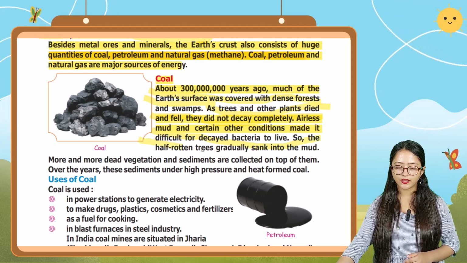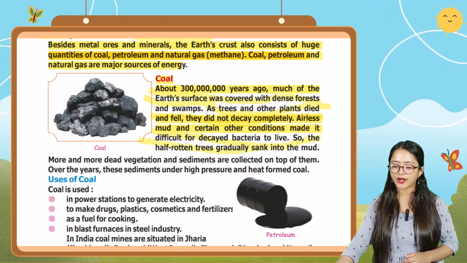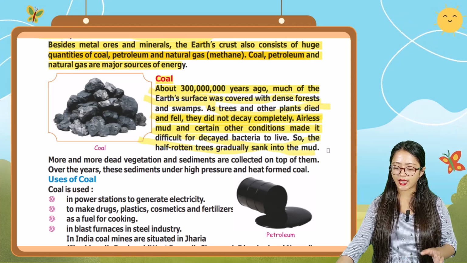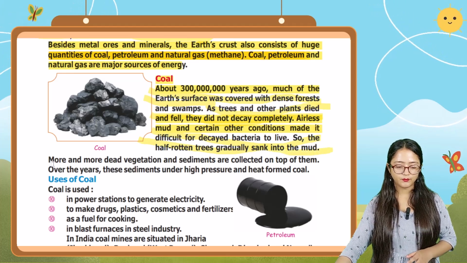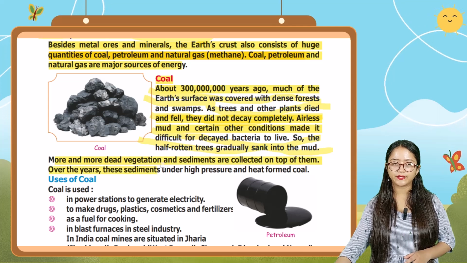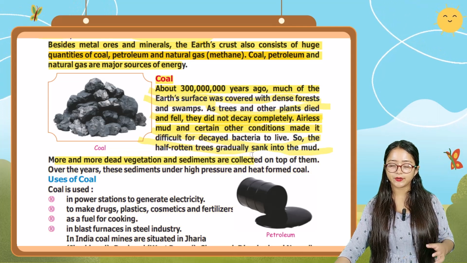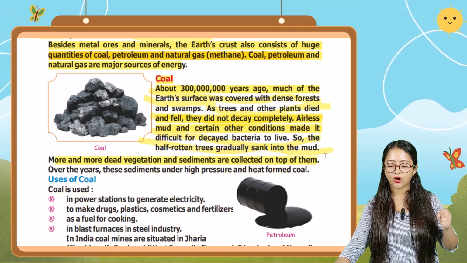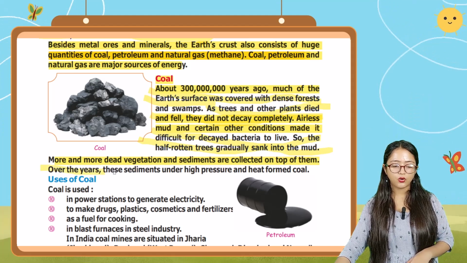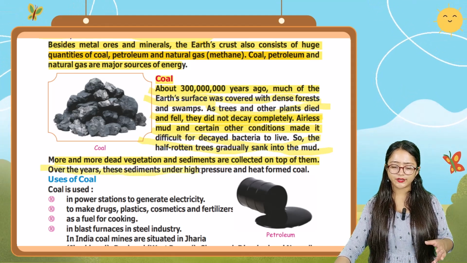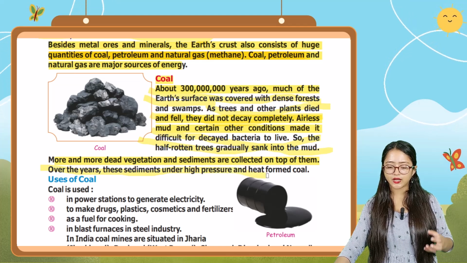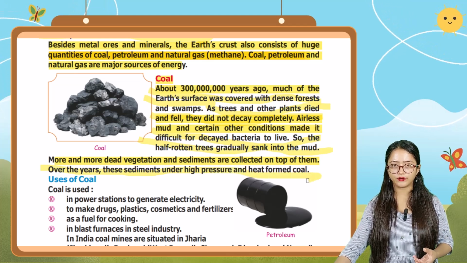So the half-rotten trees gradually sank into the mud. More and more dead vegetation and sediments collected on top of them. Over the years, these sediments, under high pressure and heat, formed coal.